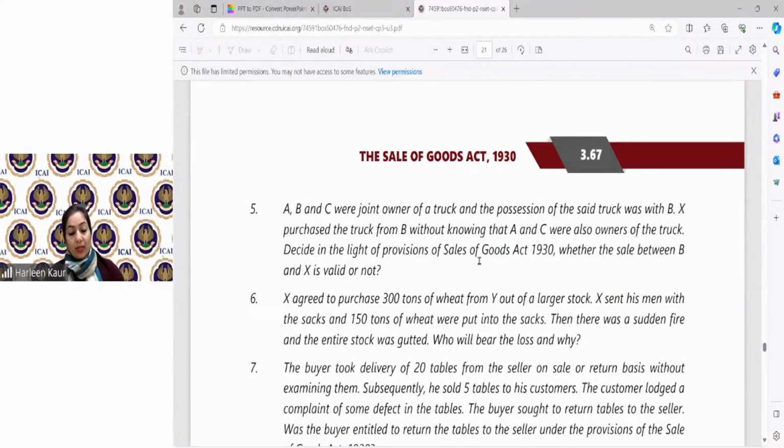I'm trying to take up your queries, those who have written the question. So Muskan, part delivery means where I have sent you a truck loaded with 100 bags of sugar and you have ordered for 200 bags of sugar, and one truck is getting 100 bags and the other is getting 100 bags. So that delivery is coming in part delivery. So we have agreed to that.